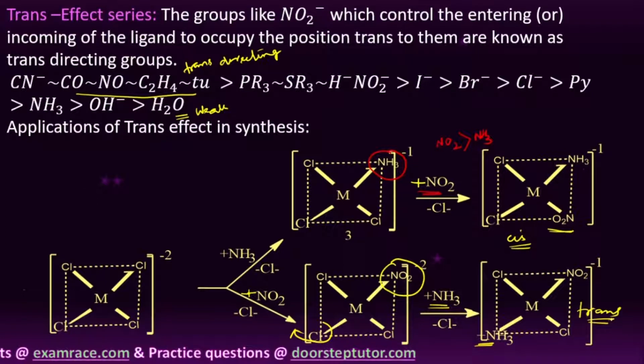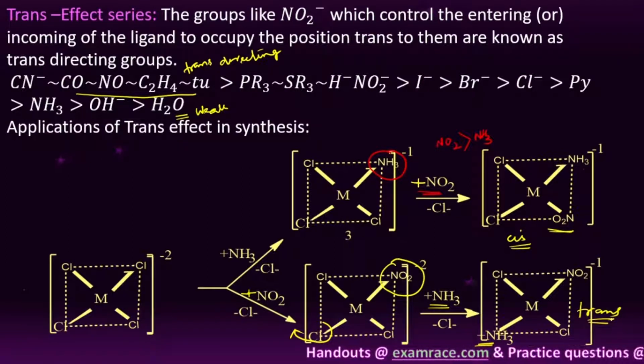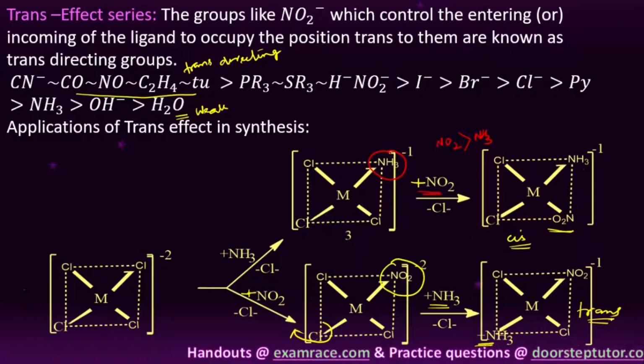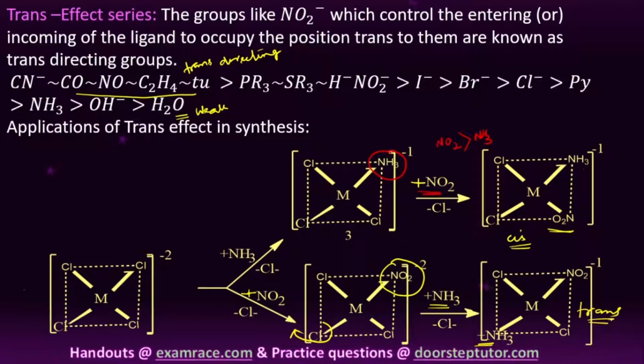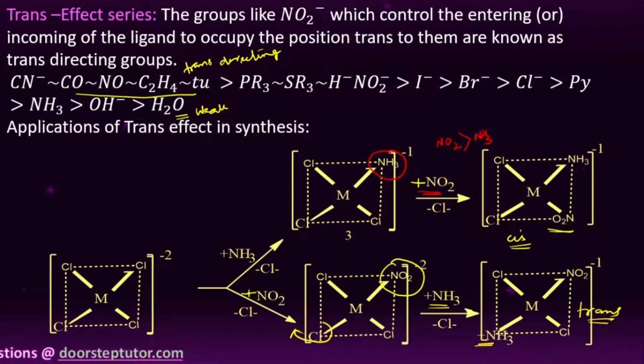I will tell you one important thing in the case of the trans effect, student. Most students get confused about whether the product formed is cis or trans, right? The first point: if the already coordinated group has more trans directing ability than the incoming ligand, it generally leads to the formation of a cis compound.